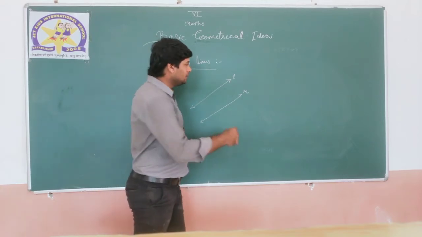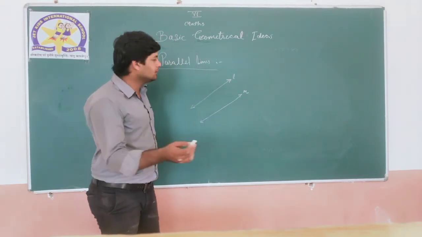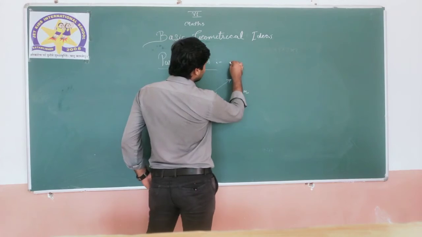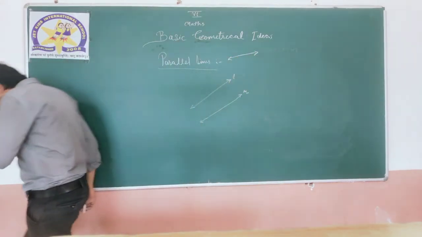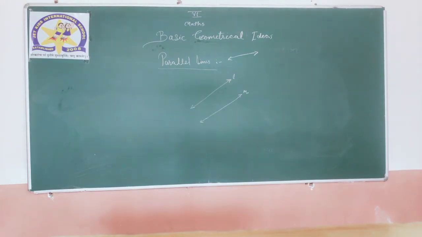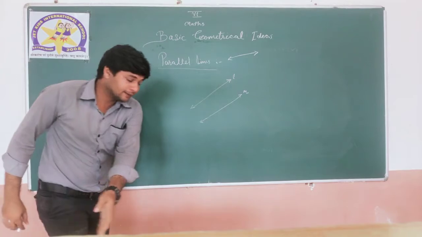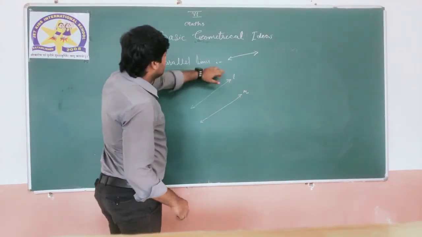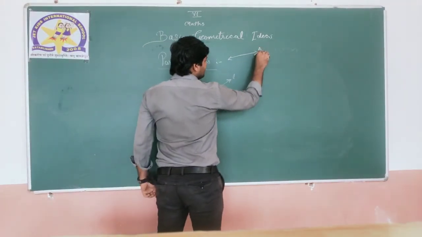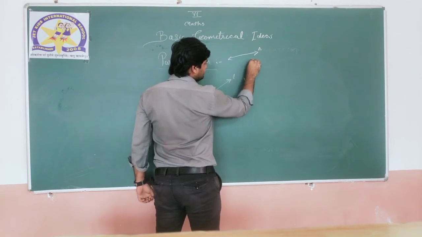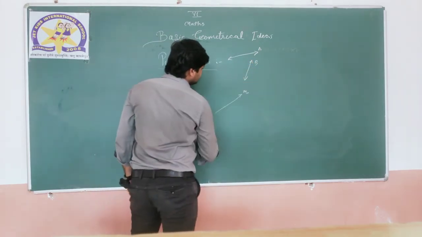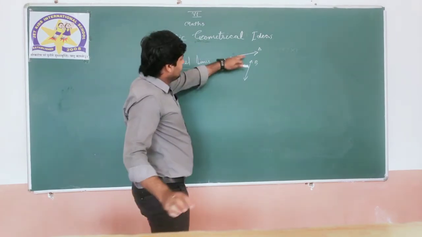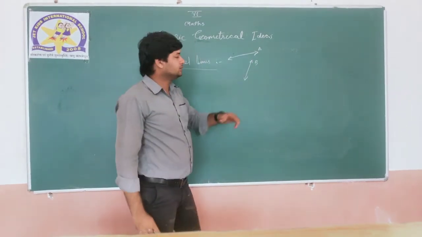For example, now a little bit of a twist. Line A is here, and here we have line B. Pay attention to this.